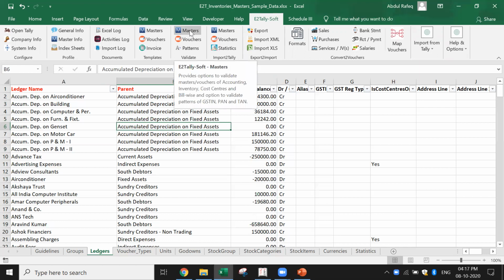I can also validate. What is meant by validate? It means it checks in Tally whether these masters and parents are available. In this case, this is a new company. There's no meaning in doing the validation. So I'm going to directly say import masters.